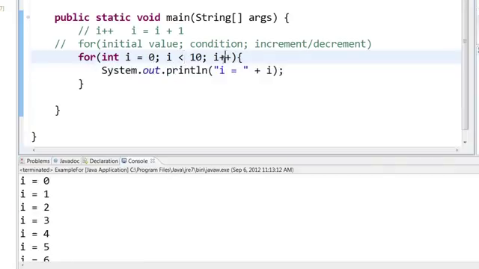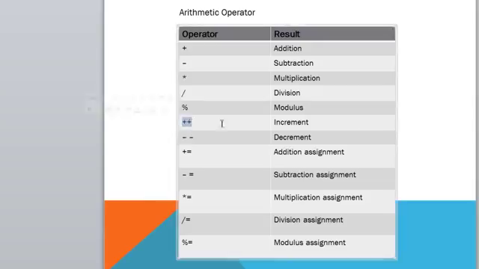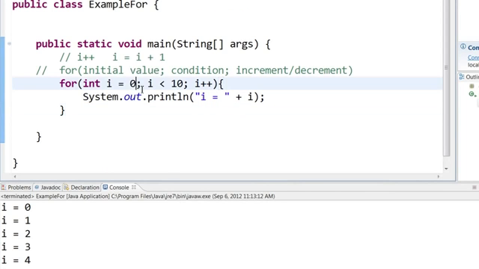You may be wondering, is there any other symbol like this plus plus sign? Is there anything else I should know? You can either use a plus plus sign, which will increment the value, or you can use a minus minus sign to decrement the value. Let us try using the minus minus sign. Let us put the initial value of I as 10, and we will print till I is greater than 0, and then we will say I minus minus. Let us save this and run this.